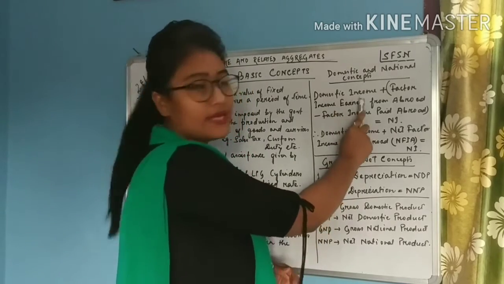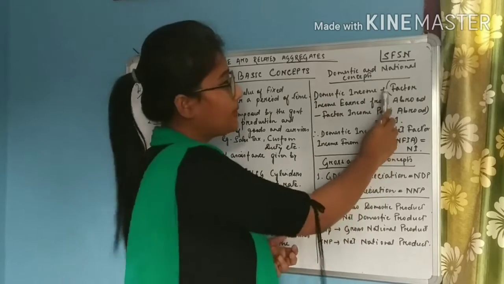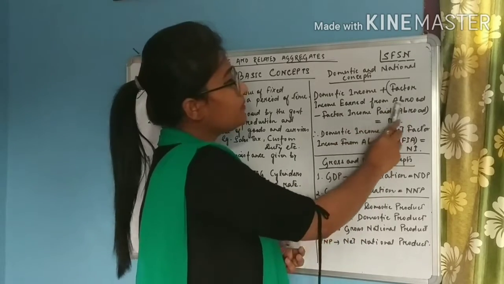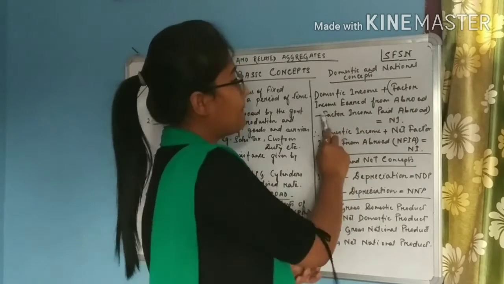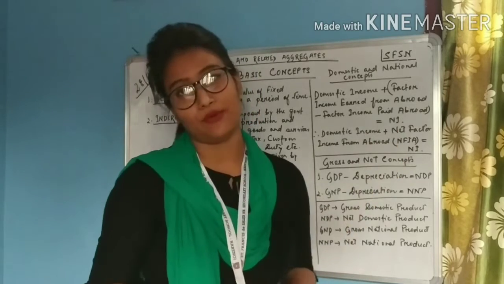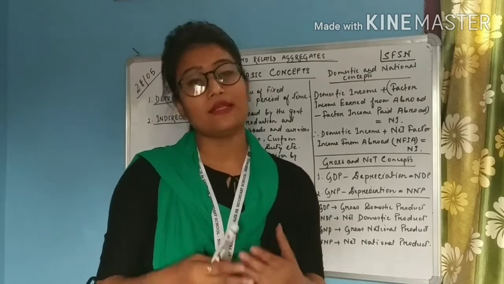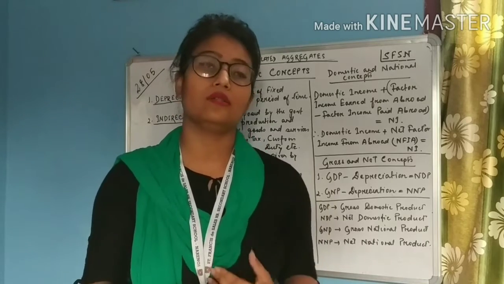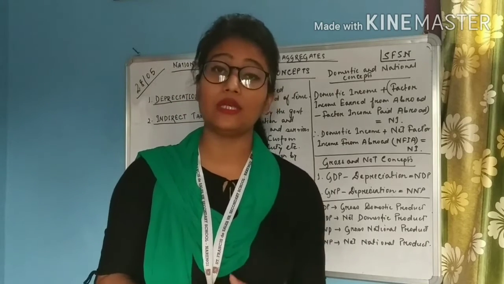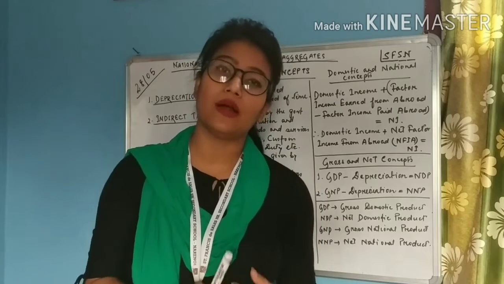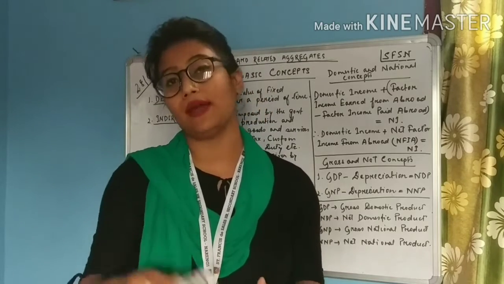So domestic income, if we know the domestic income, plus factor income earned from abroad minus factor income paid abroad. What happens, students? Both cases can be seen. There might be people from the rest of the world who are working in our country. Also, there are people from our country who are working in some other country.